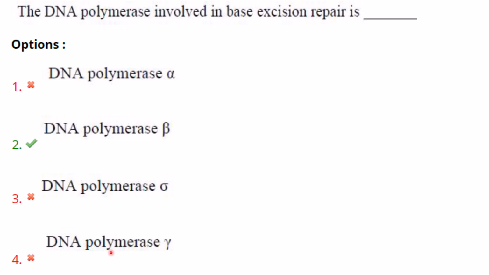DNA polymerase gamma is the mitochondrial DNA polymerase, and sigma, I don't know what it is. I didn't find anything about that. There is sigma in RNA polymerase, but I don't know about DNA polymerase. So DNA polymerase alpha and gamma I told you. DNA polymerase beta is the one that is involved in base excision repair.